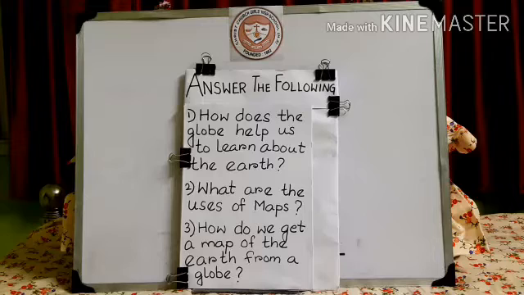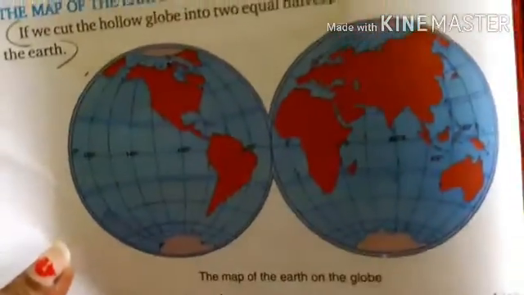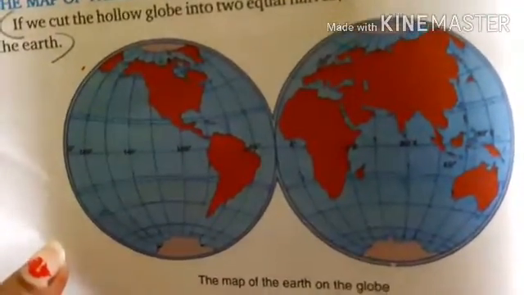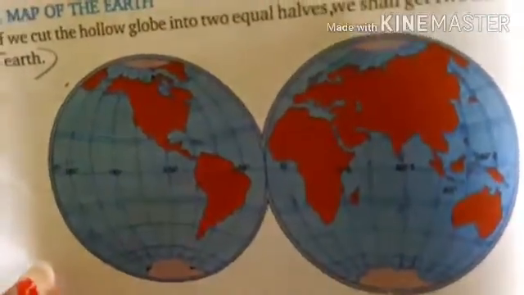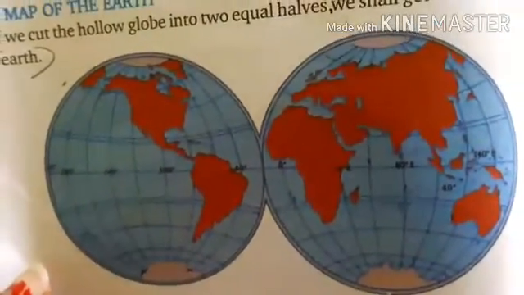So if we cut the hollow globe into 2 equal halves, we shall get 2 half spheres of the earth side by side. Let me show you the picture of this, so that you all can understand very well. See, if we cut the globe into half, it looks like this, isn't it?